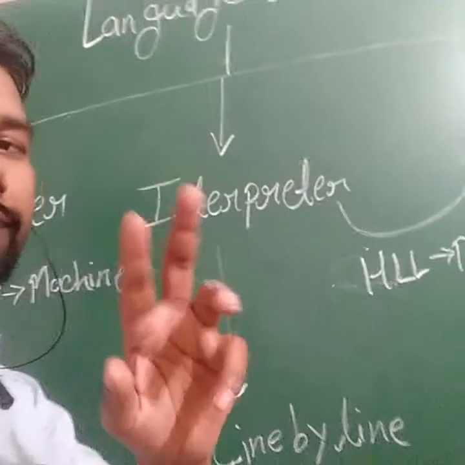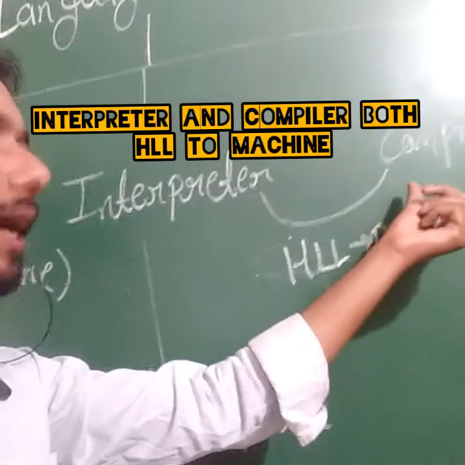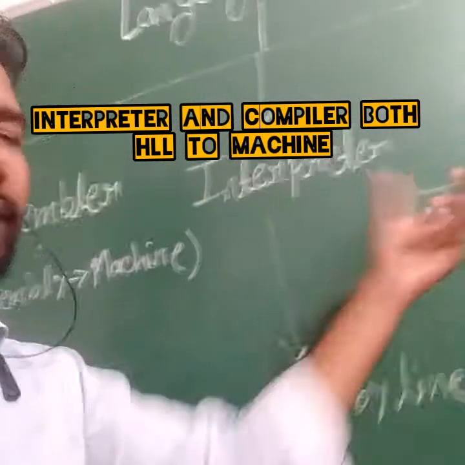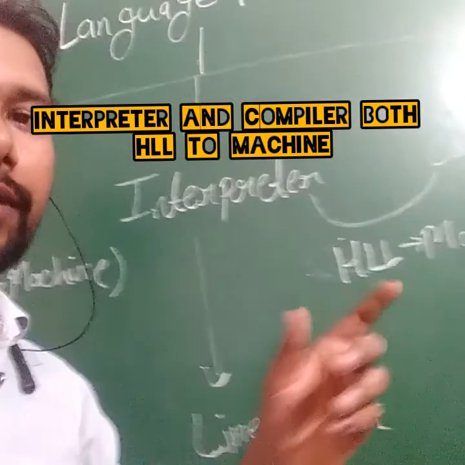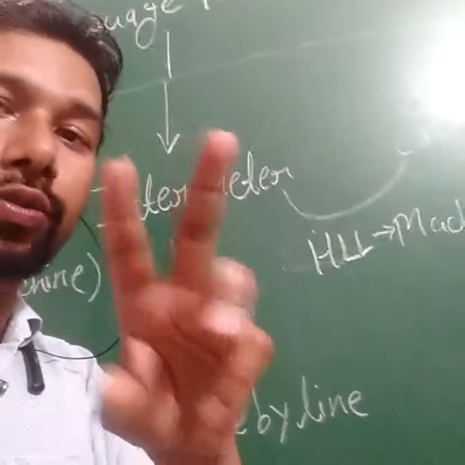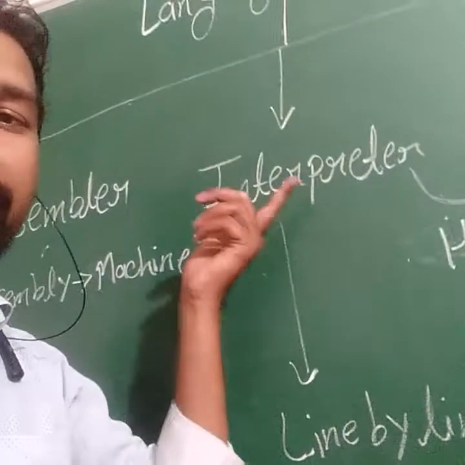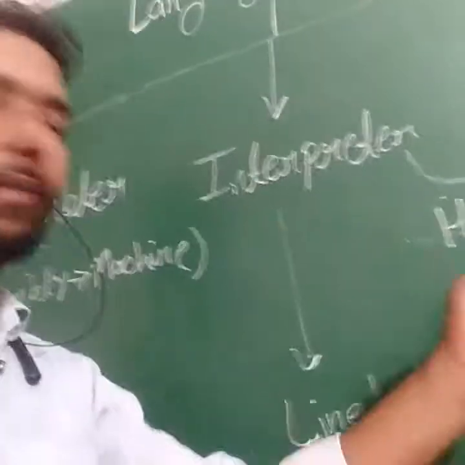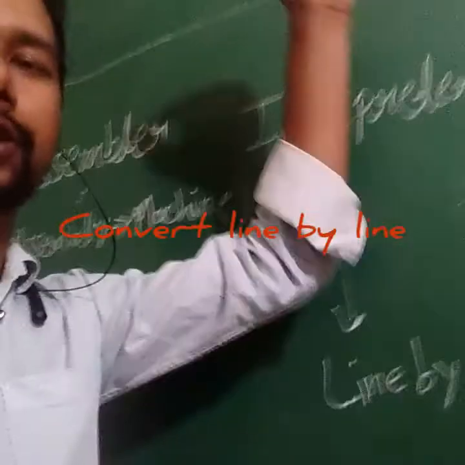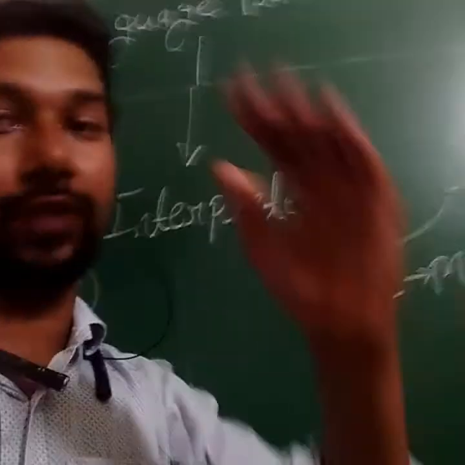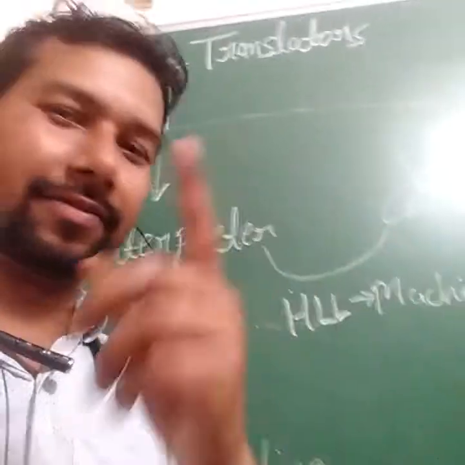Now we have two types of language translator, interpreter and compiler. Both translators convert high level language to machine language. But why did we make two? My dear students, first we made the interpreter. The interpreter converts high level language to machine language line by line. Every code is checked line by line, like moving through your chapter line by line, not reading it all at one time.